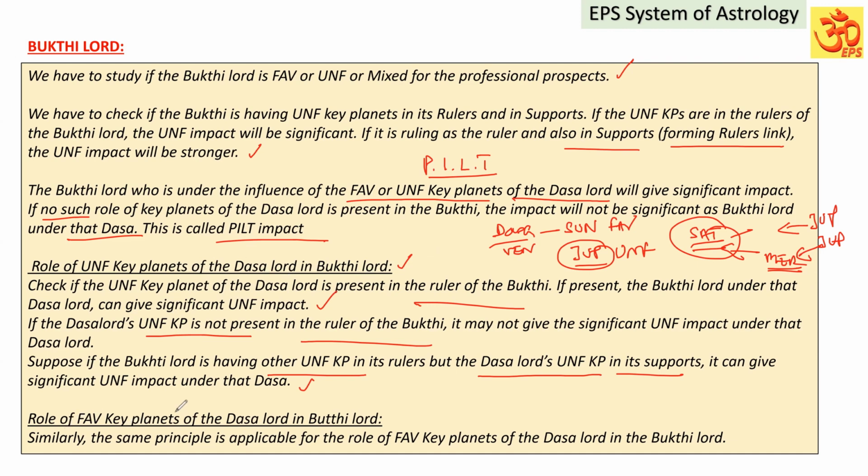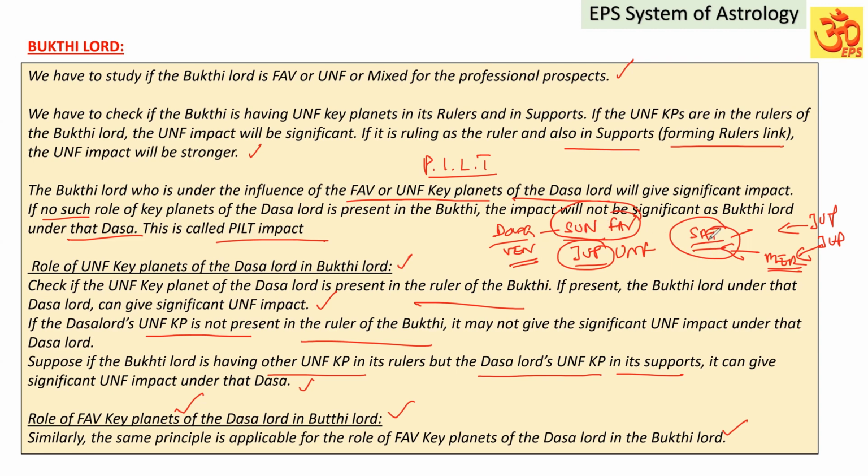Similarly, the role of favorable key planets of the Dasa Lord in the Buddhi Lord has to be studied. The same principle is applicable. Here, which is the favorable key planet making the Dasa? Venus is strongly favorable. Suppose Venus itself can be a favorable key planet in self-signification, and Venus is having another favorable key planet Sun, so that the Dasa Lord is having the favorable key planets Venus and Sun.